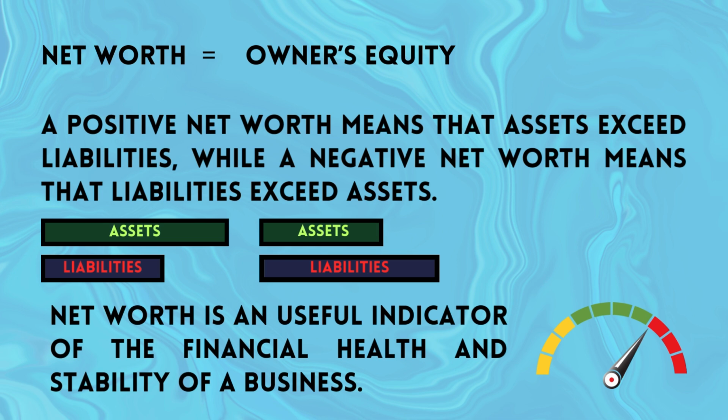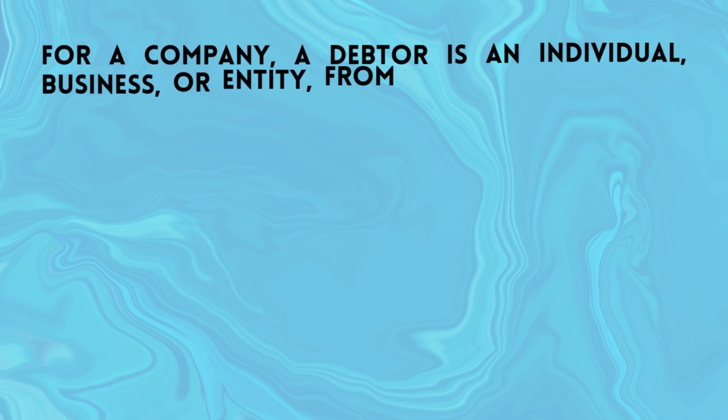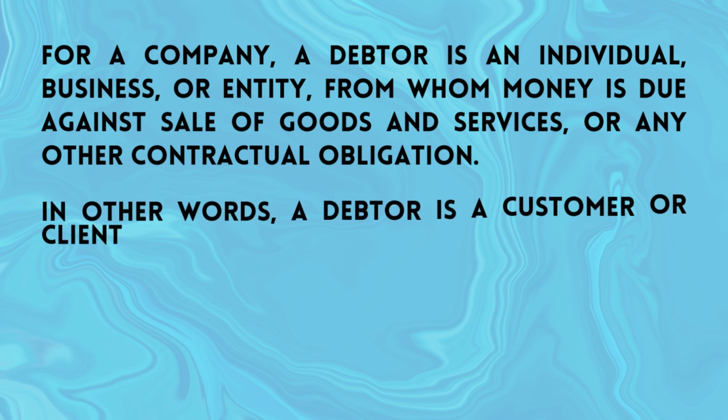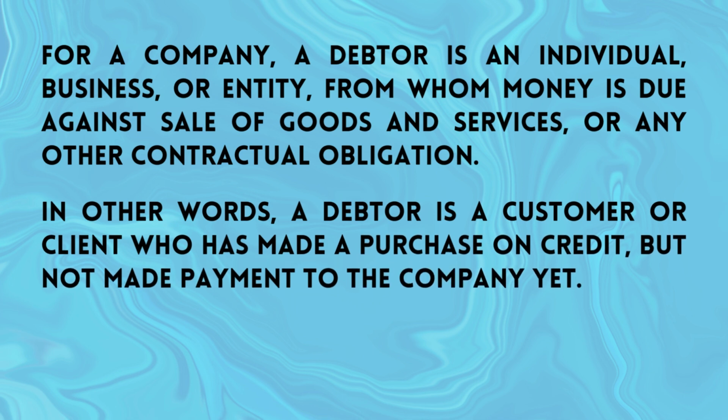The next term we discuss here is debtor. For a company, a debtor is an individual, business or entity from whom money is due against sale of goods and services or any other contractual obligation. In other words, a debtor is a customer or client who has made a purchase on credit but not made payment to the company yet.